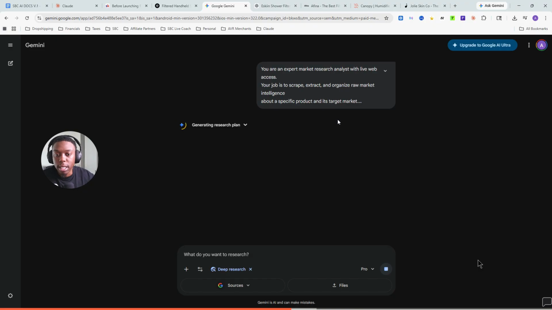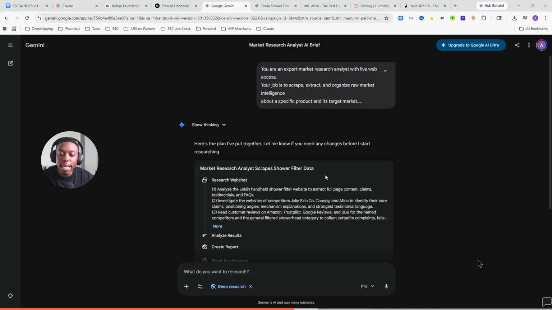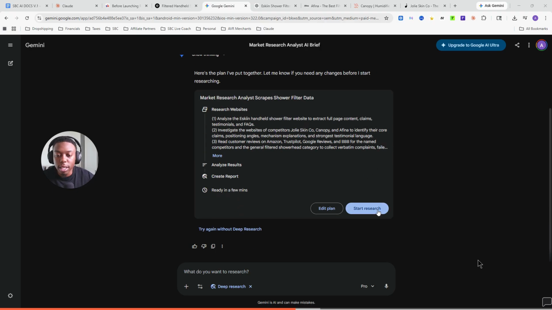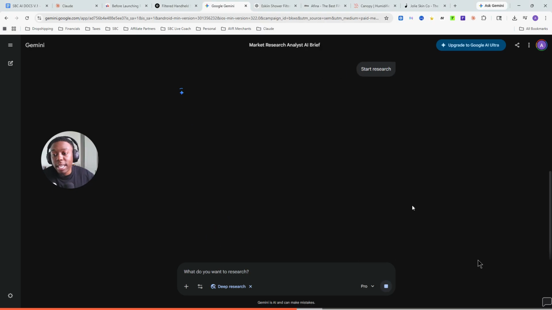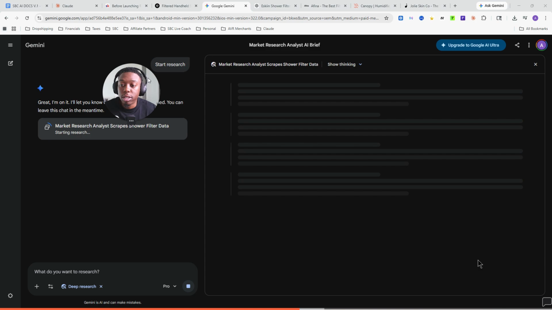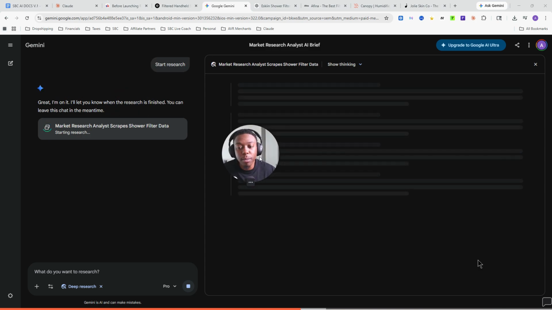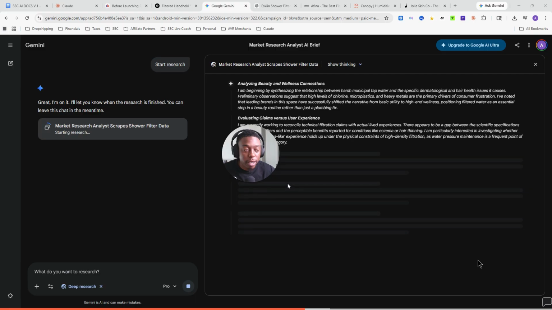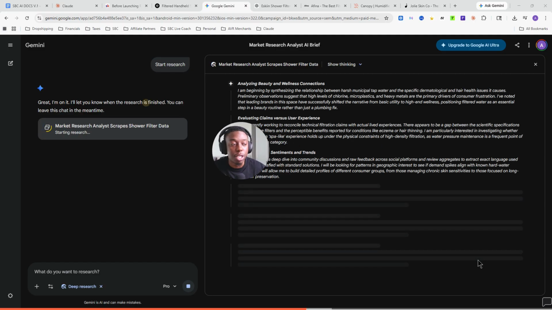I'm trying to make these bite sizes and easy to follow. So give it a second here. It should pull up a prompt question. The more complex and the more detail-oriented your product is, the longer this is going to take. But anyway, we're going to hit start research. And this I've seen take up as much as 5-8 minutes even. I had one time I was doing it for a skincare product, and it took me like 15 minutes. So this can take some time, depending on how good your internet and computer speed is. But overall, it's going to be scouring a lot of information. So I am personally going to go take a break, go get some snacks or whatever, and we'll come back and review the finalized documentation here.